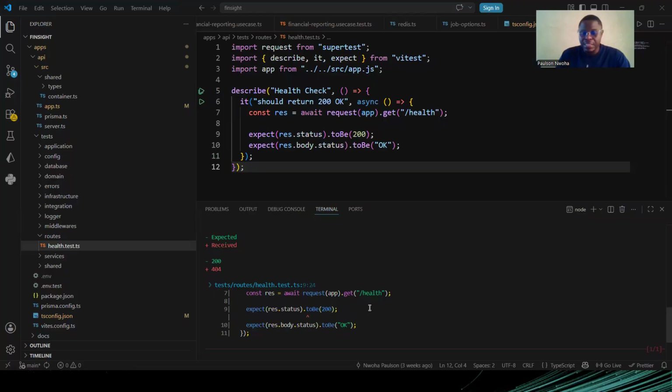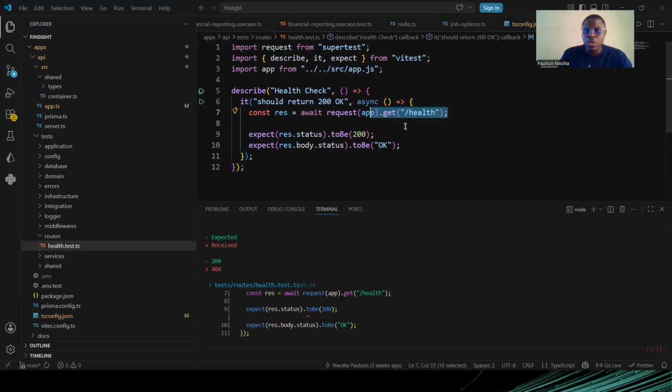All right. So how did I implement the health check? Remember, my test is already failing. So for me to implement it, I need to make sure that I have this GET route, this health route. In this test, I'm making a request to this route, and I expect it to give me a status of 200, and also the body status has to be okay.